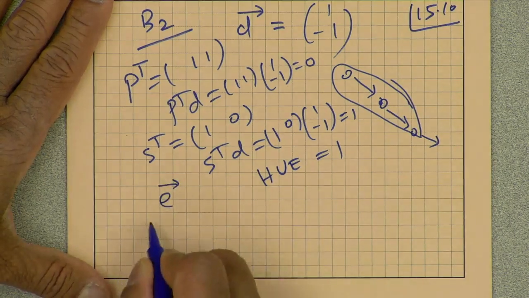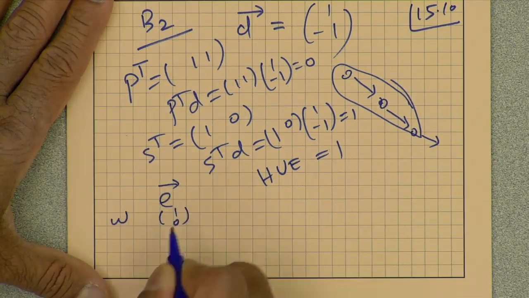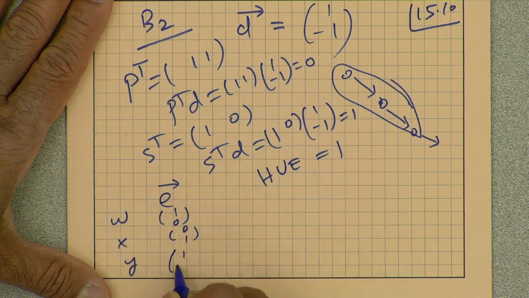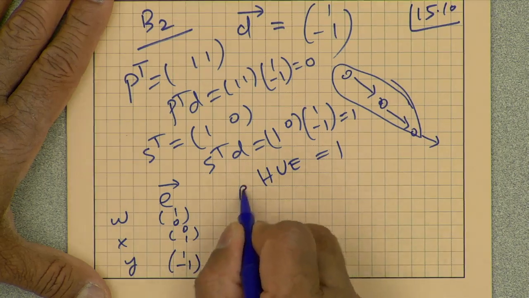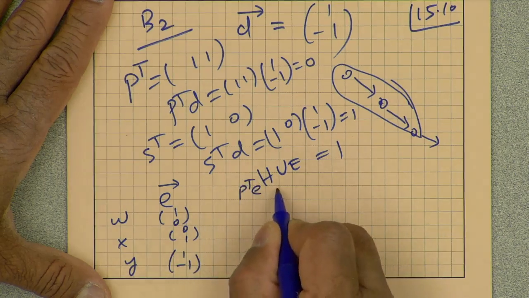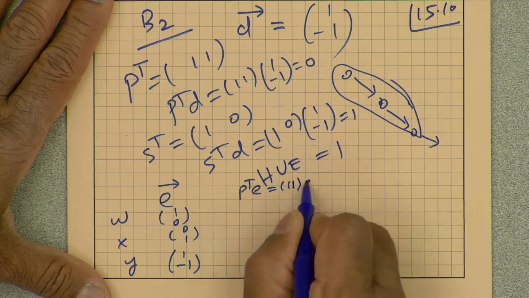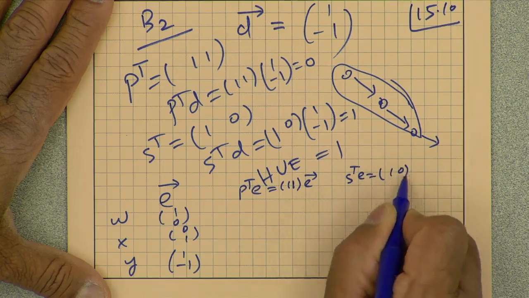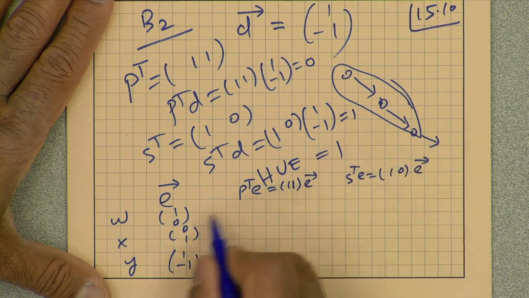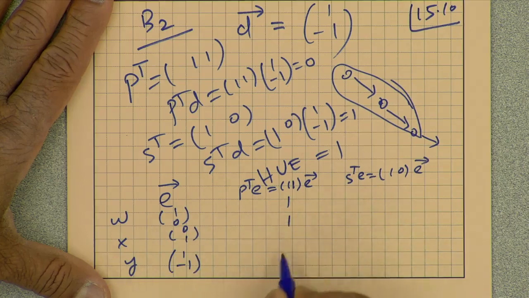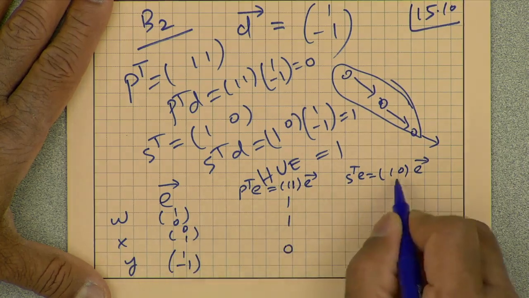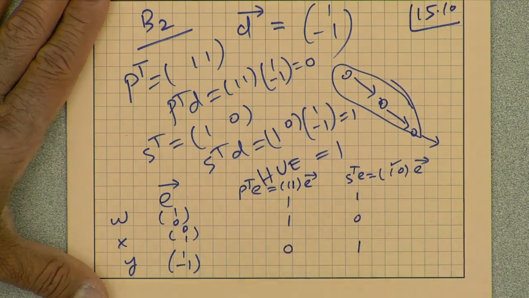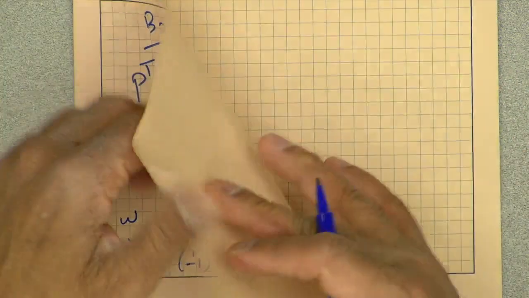If I take E for the weight vector 1 0, x and output y, P transpose E is 1 1, S transpose E is 1 0. Here you just add the x and y coordinates, 1 plus 0, 0 plus 1, 1 plus minus 1, and here you just take the x coordinate, 1 0 1. Okay, so we are done with those.